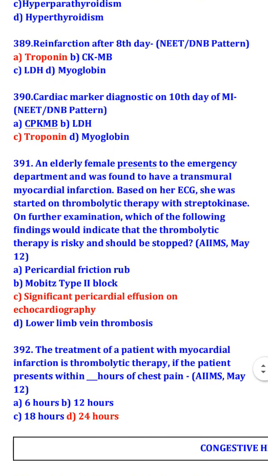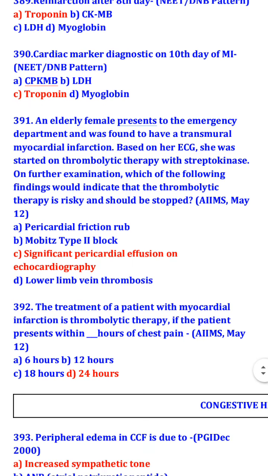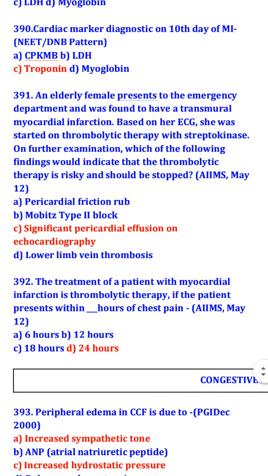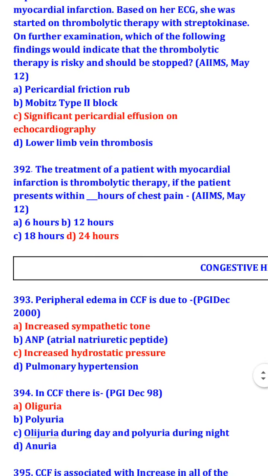An elderly female presents to the emergency department and was found to have a transmural myocardial infarction. Based on her ECG, she was started on thrombolytic therapy with streptokinase. On further examination, which finding would indicate that the thrombolytic therapy is risky and should be stopped? Significant pericardial effusion on echocardiography. The treatment of a patient with myocardial infarction is thrombolytic therapy if the patient presents within 24 hours of chest pain.